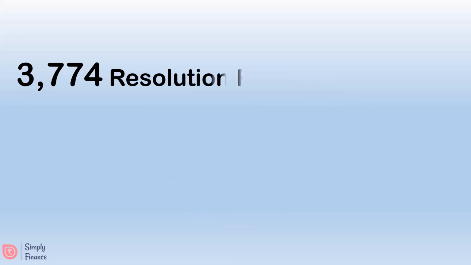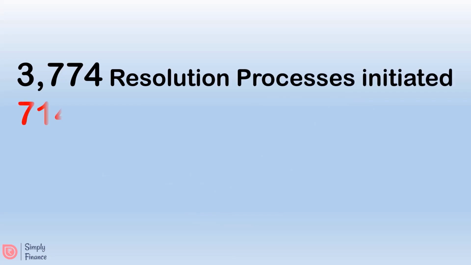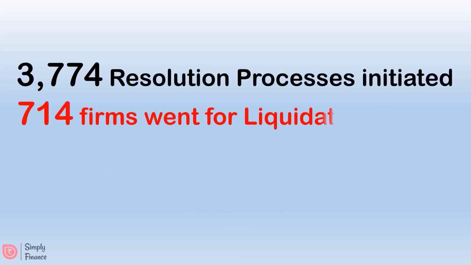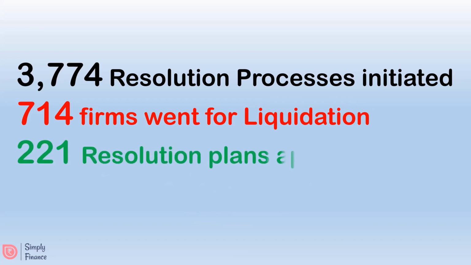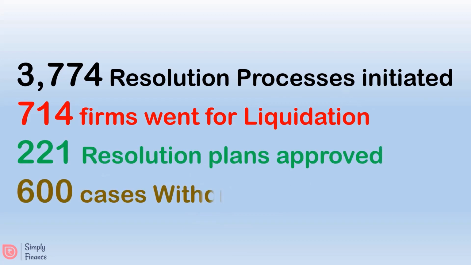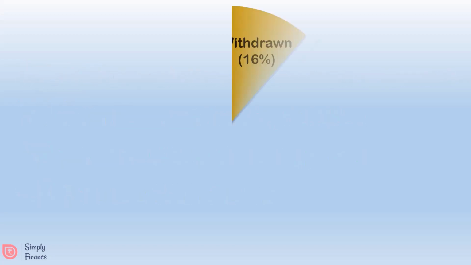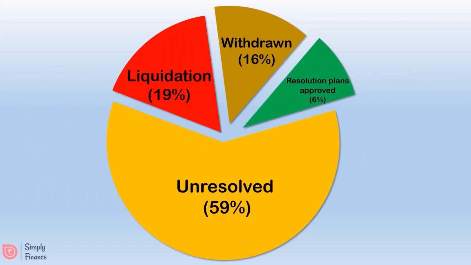Broadly, 3,774 resolution processes have been initiated until the end of March 2020, according to the latest report from the Insolvency and Bankruptcy Board of India. Of these, 714 have ended up in liquidation and the resolution plans in 221 cases have been approved. This picture will help us in having more clarity of the performance of IBC till March 2020.